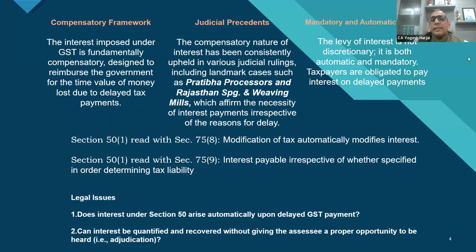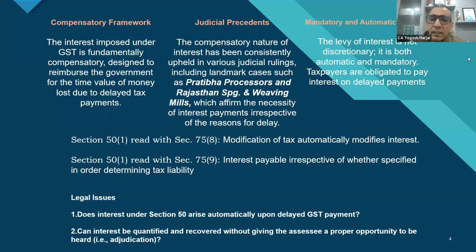Now, if we actually look at section 73 and 74, the conditions in which they can be invoked is only when there is a short payment of tax, there is non-payment of tax, there is erroneous refund, or there is incorrect input tax which has been taken. Now, if we talk about the self-assessed liability, there is only a delay in liability. There is no short payment, there is no non-payment, there is no erroneous refund, there is no wrong ITC which has been claimed. Only there is a delay in interest, a delay in the filing of return, delay in payment of taxes for which the interest liability arises.